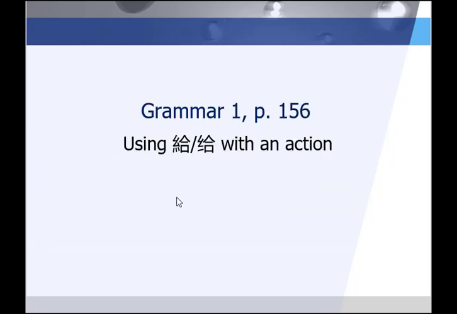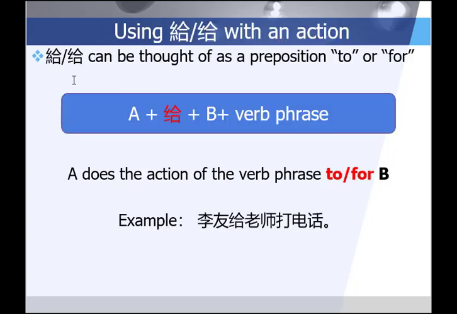But in this lesson, look at Grammar 1 on page 156, 第156页. We're using 给 with an action, not with a noun. So how does that change the meaning? 给 with an action. 给 can be thought of as a preposition, to or for, when used this way. A 给 B plus a verb phrase. In this sentence structure, A does an action described in this verb phrase to or for B.